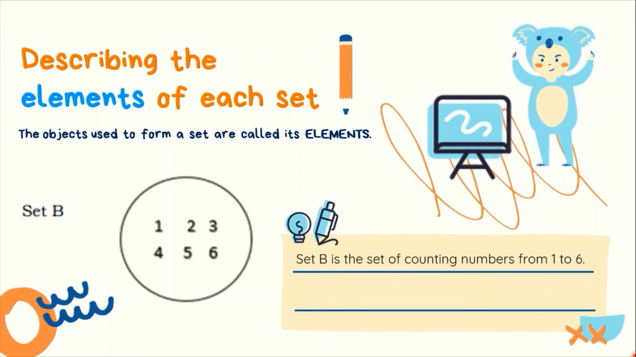So this is also a finite set, kaya in set notation, it will be written like this. Set B is equal to 1, 2, 3, 4, 5, 6, no ellipses before the closed brace because this is a finite set.